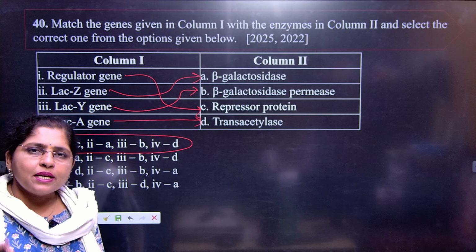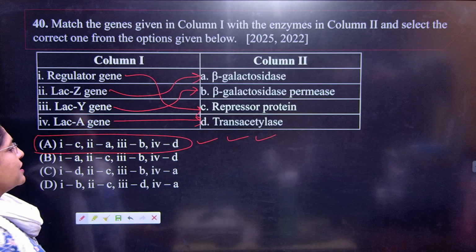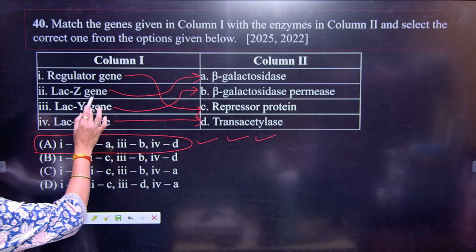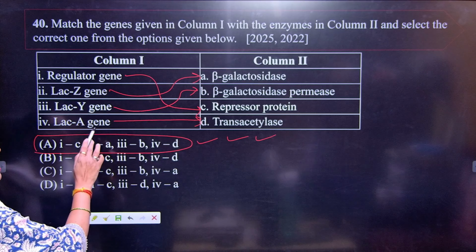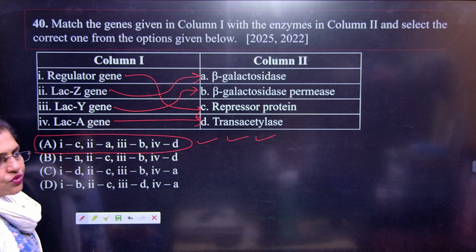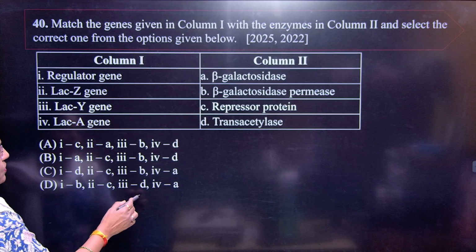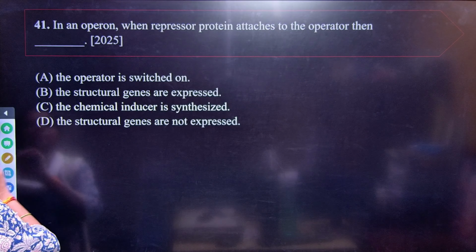So please remember these three enzymes which utilize the lactose in the medium. Lactose is utilized by the E. coli in the medium, so these are the very essential enzymes. So your correct answer here is A. You will remember Z gene, beta galactosidase, Y gene is permease and the last gene is transacetylase. Got it? So A is the correct answer.